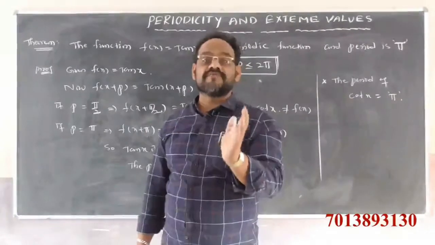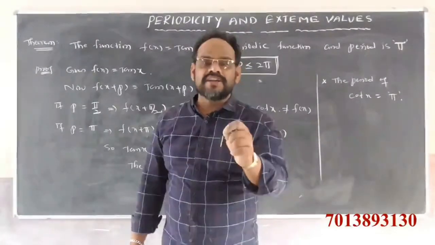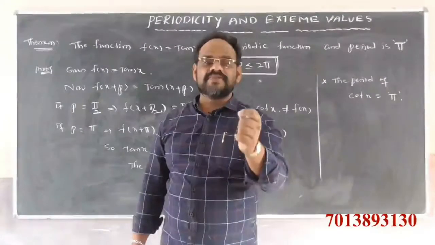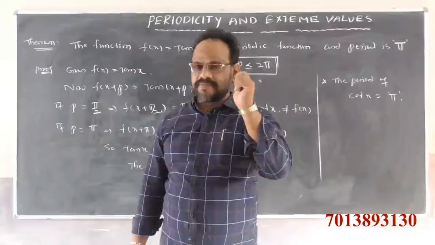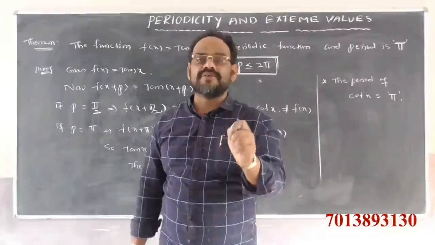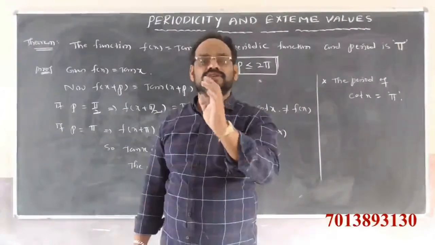The real function f maps E to R is said to be a periodic function if there exists a positive real value p such that f of x plus p is equal to f of x.